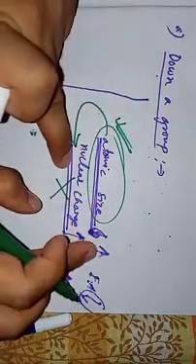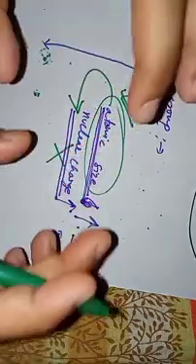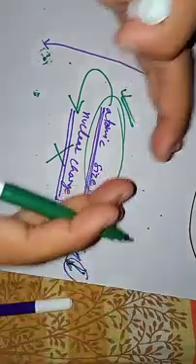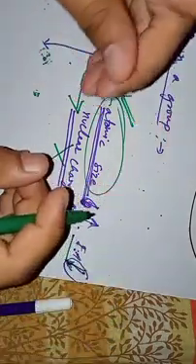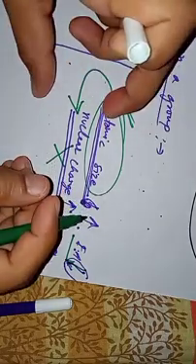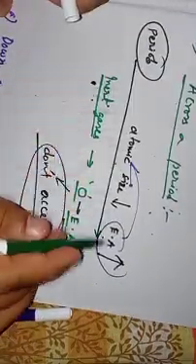And when the atomic size is increasing, electron affinity will decrease. Why? Because if the atomic size increases, the electrons cannot be pulled easily. They are moving apart. The outermost shell is moving apart. So the electrons cannot be gained into the outermost shell easily, and hence electron affinity will decrease. So in a nutshell, electron affinity increases across a period and it decreases down a group. Hope it is clear to you.